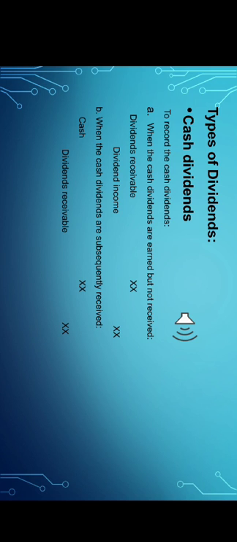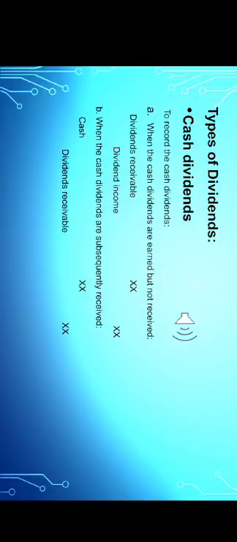When we are going to enter the cash dividends that are already earned but not yet received, dividend receivable will be debited and dividend income will be credited. But when the cash dividends are subsequently received, cash will be debited and dividend receivable will be credited.